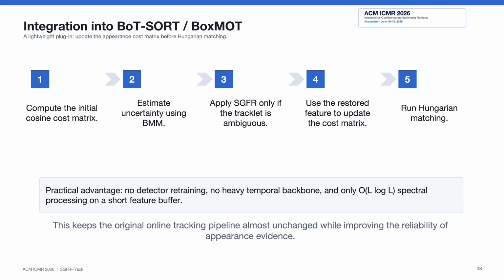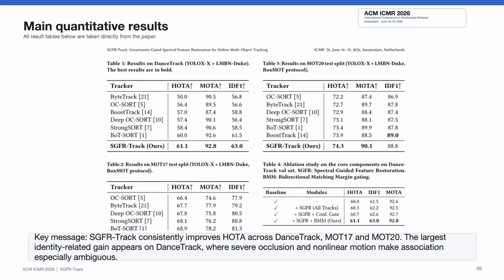The DCT-based restoration has low computational cost, and it is activated only for ambiguous tracklets. Therefore, SGFR Track keeps the original online tracking pipeline almost unchanged while improving the reliability of appearance evidence. Now let us look at the quantitative results.